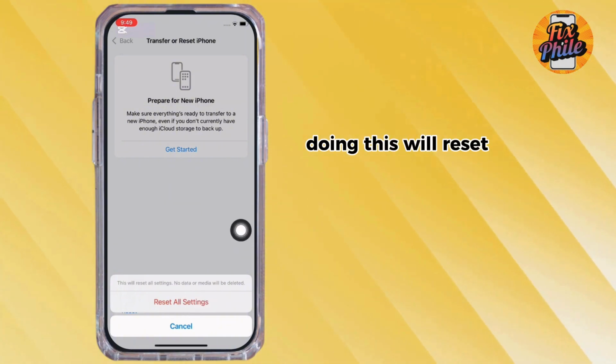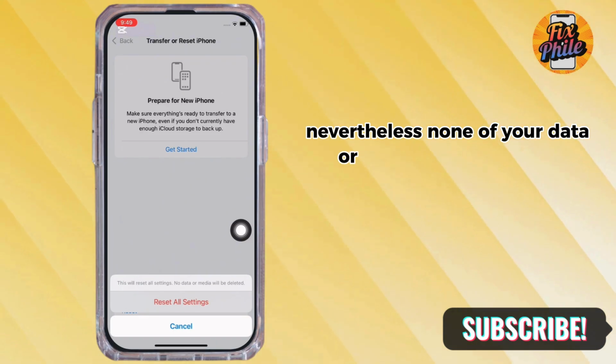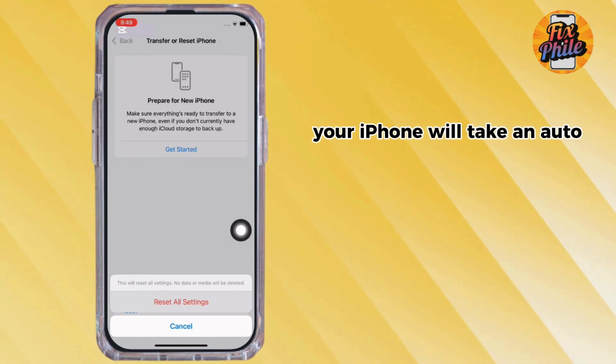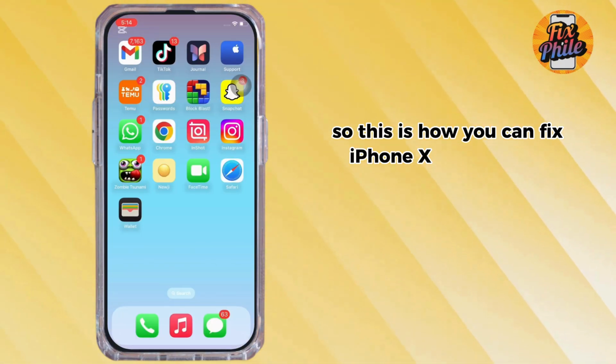Doing this will reset all settings. Nevertheless, none of your data or media will be deleted. Your iPhone will take an auto restart now. So, this is how you can fix iPhone X Ghost Touch.